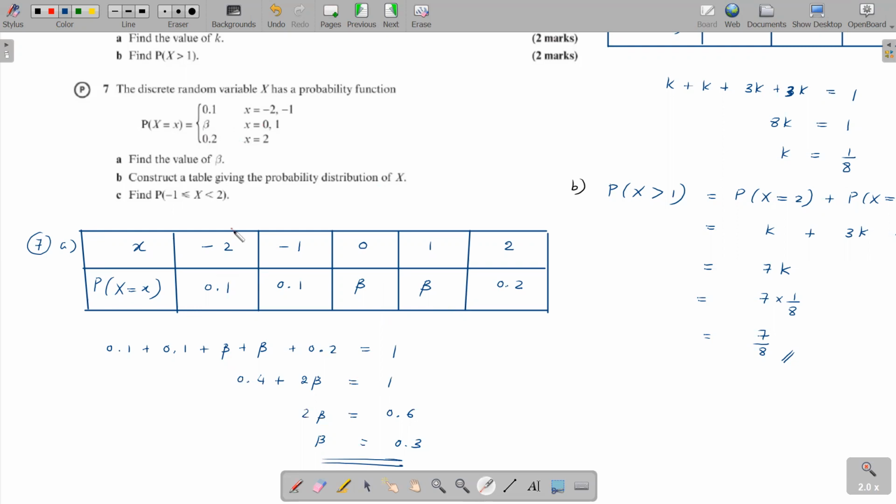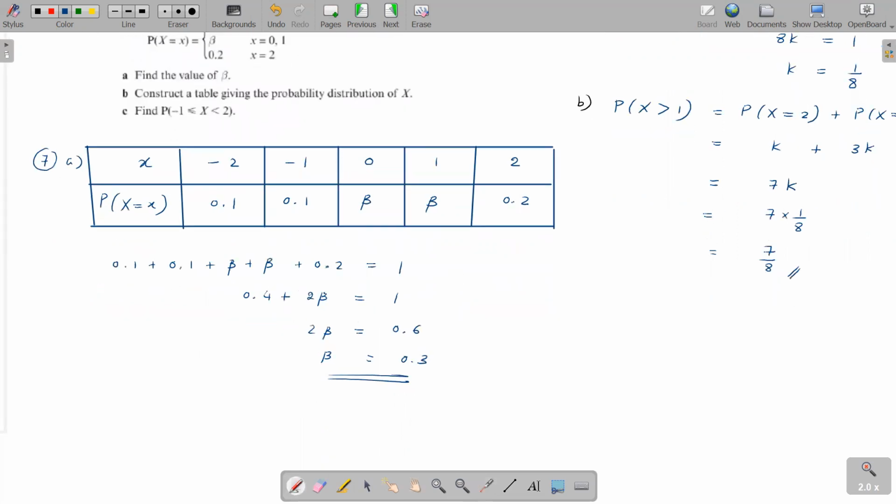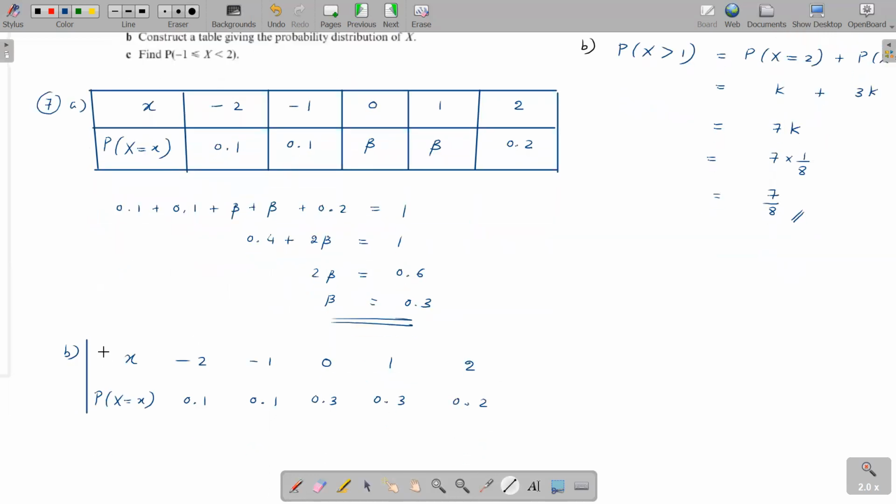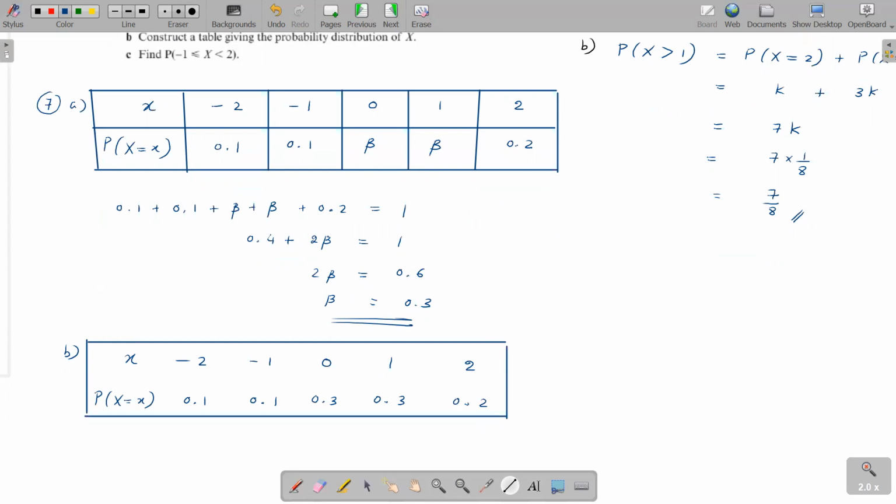Anyway, in part B you will draw the completed table along with the beta value. So x value minus 2, minus 1, 0, 1, and 2. Probability X equals x: 0.1, 0.1, 0.3, 0.3, and 0.2. So this is the probability table, the probability distribution.